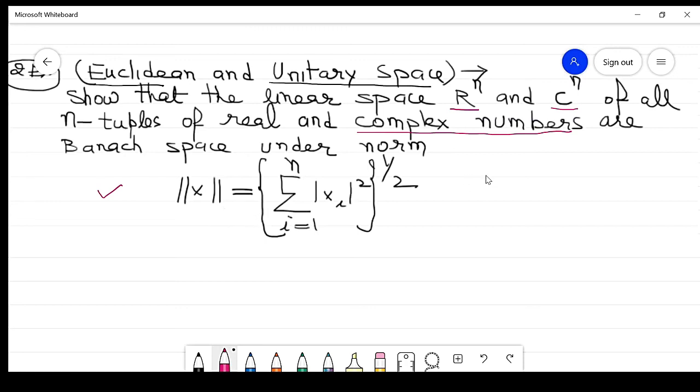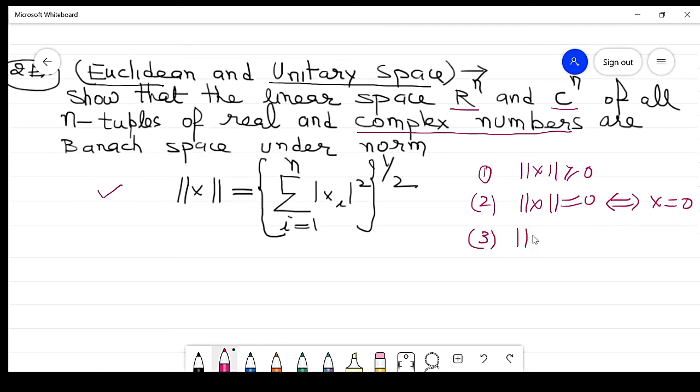So first we prove the 4 properties. Number 1, the norm of x should be greater than or equal to 0. Property number 2, if the norm of x is 0, then x is 0. And property number 3, the norm of x plus y is less than or equal to the norm of x plus the norm of y. We already proved this property number 3. This is basically the Cauchy inequality.